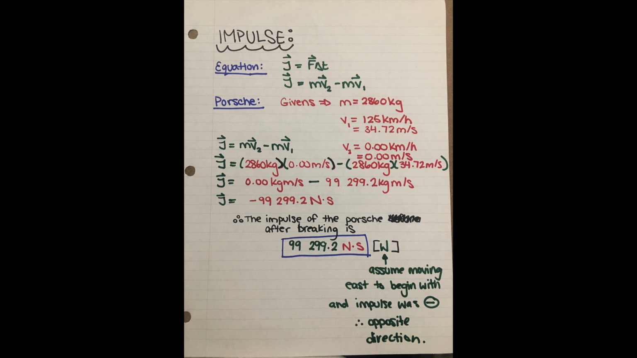Once again, the mass in the givens here was determined online through the website of the Porsche, which gave us 2,860 kilograms as the mass, and the initial velocity was determined to be 10 miles per hour below the Corvette, which equals approximately 125 kilometers per hour, and its final velocity when it comes to a stop is 0 kilometers per hour.